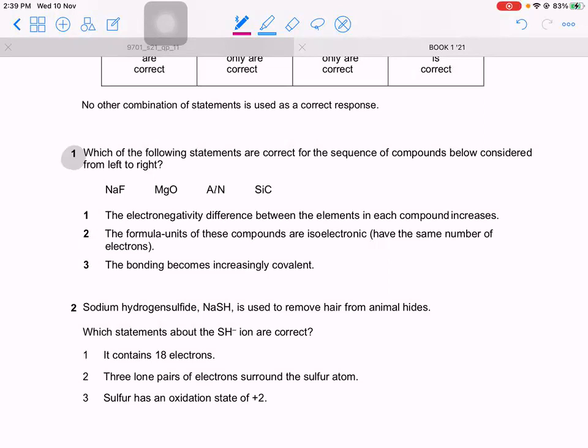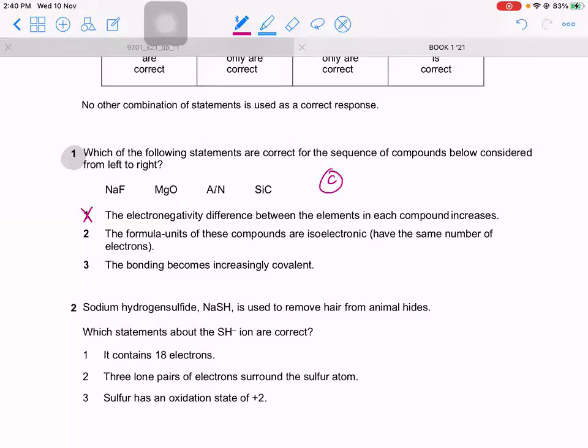Now the electronegativity difference between the elements increases. Is that true? No. We know across the period electronegativity decreases. And therefore silicon and carbon will have almost similar electronegativity. Yes. So when you're going from left to right, the electronegativity difference does not increase. It in fact decreases. So if one is wrong, the answer is always C.